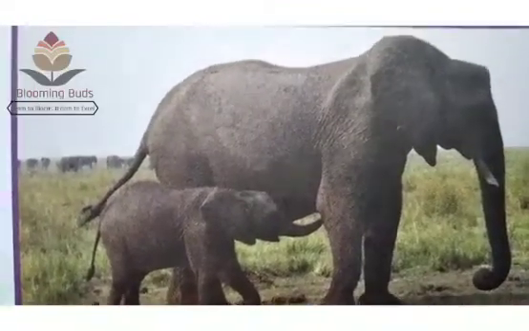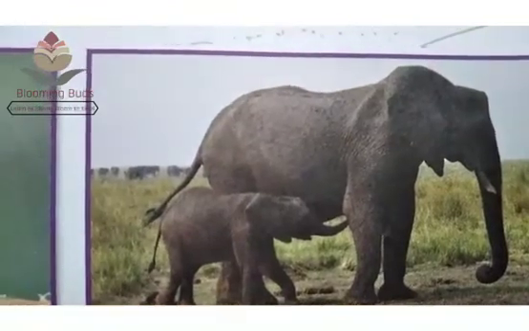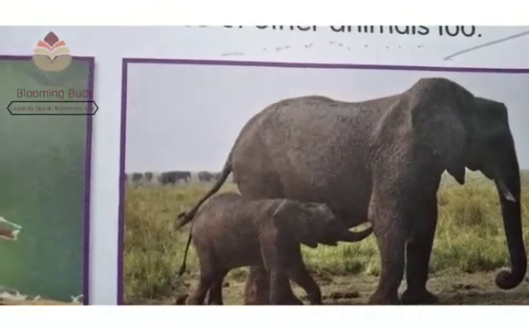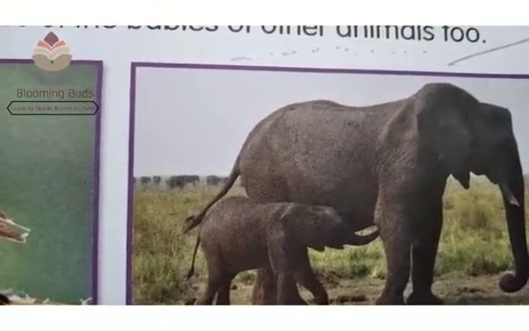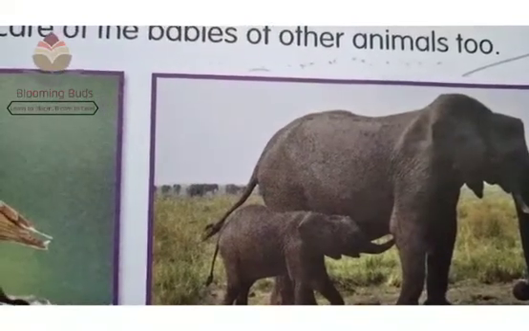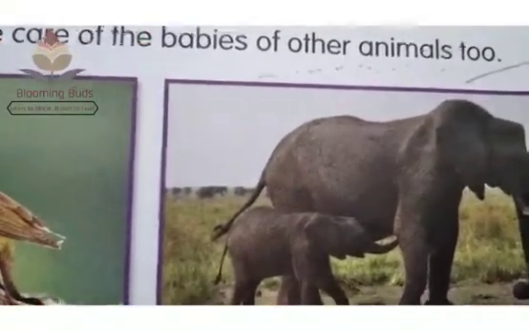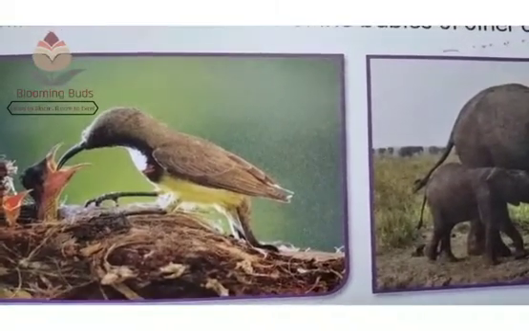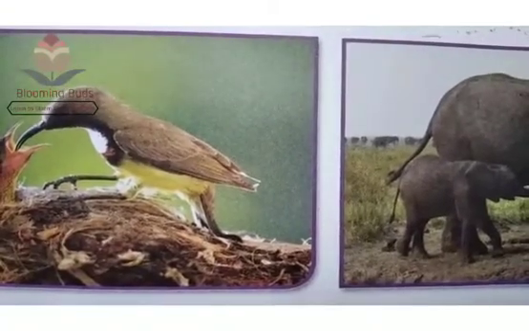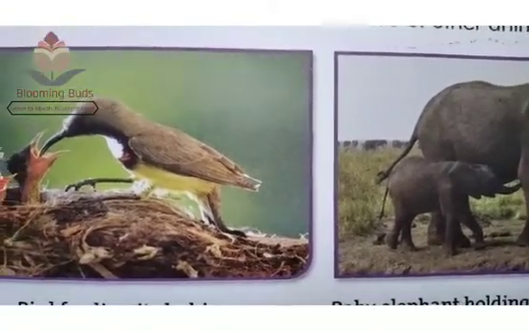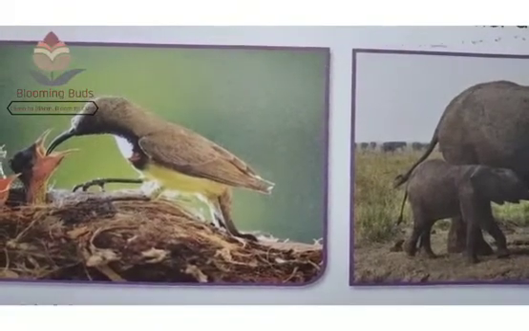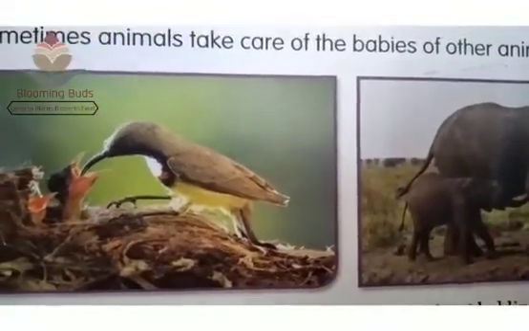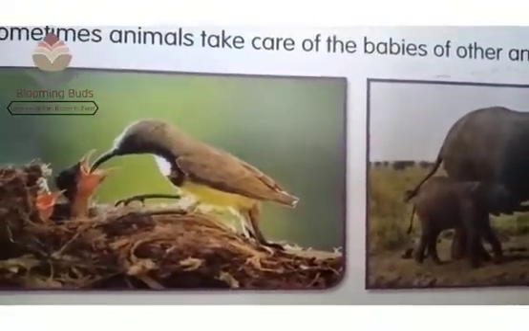Sometimes animals also take care of other babies. For example, dogs take care of kittens, a monkey takes care of a puppy. All of these animals take care of others' babies in the same way as they take care of their babies. Animals take care of their young ones up to a certain age. They teach them how to survive in the environment, and after some time leave them free to live by themselves. This is how animals take care of their babies.